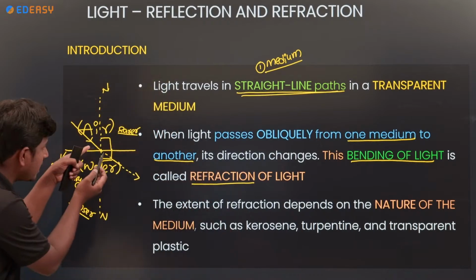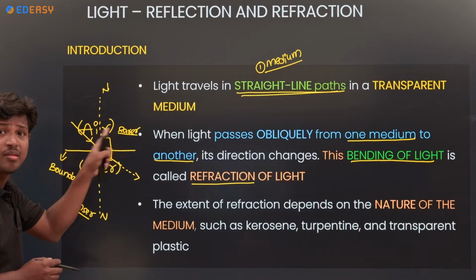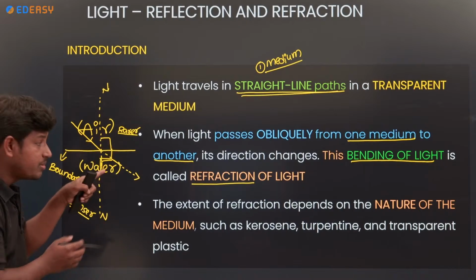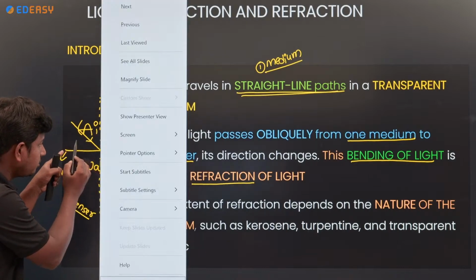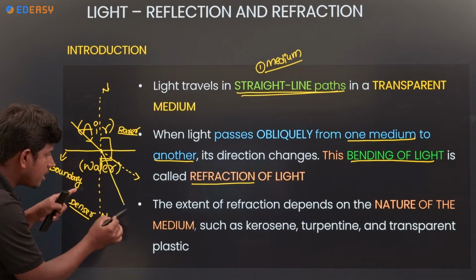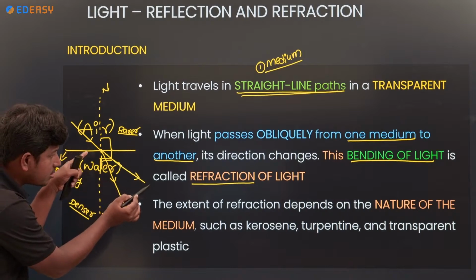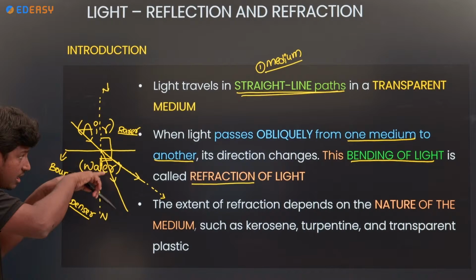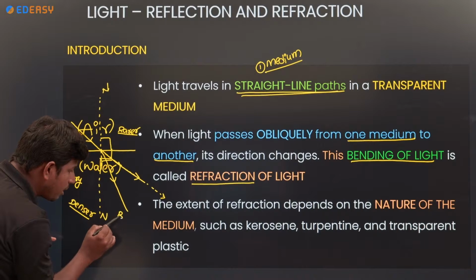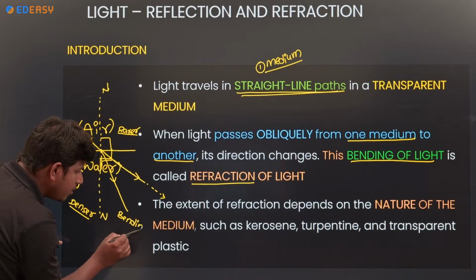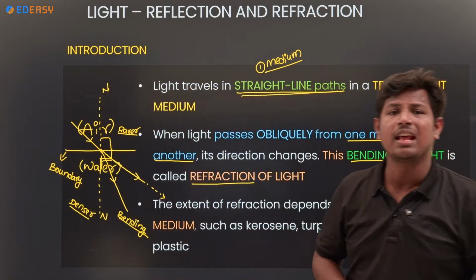Whenever light travels from rarer to denser, here light traveling from air to water, air is the rarer medium and water is the denser medium. When light enters from rarer to denser, the ray bends towards the normal. This is the actual direction of the light ray, but it bends towards the normal. This bending property is called refraction.